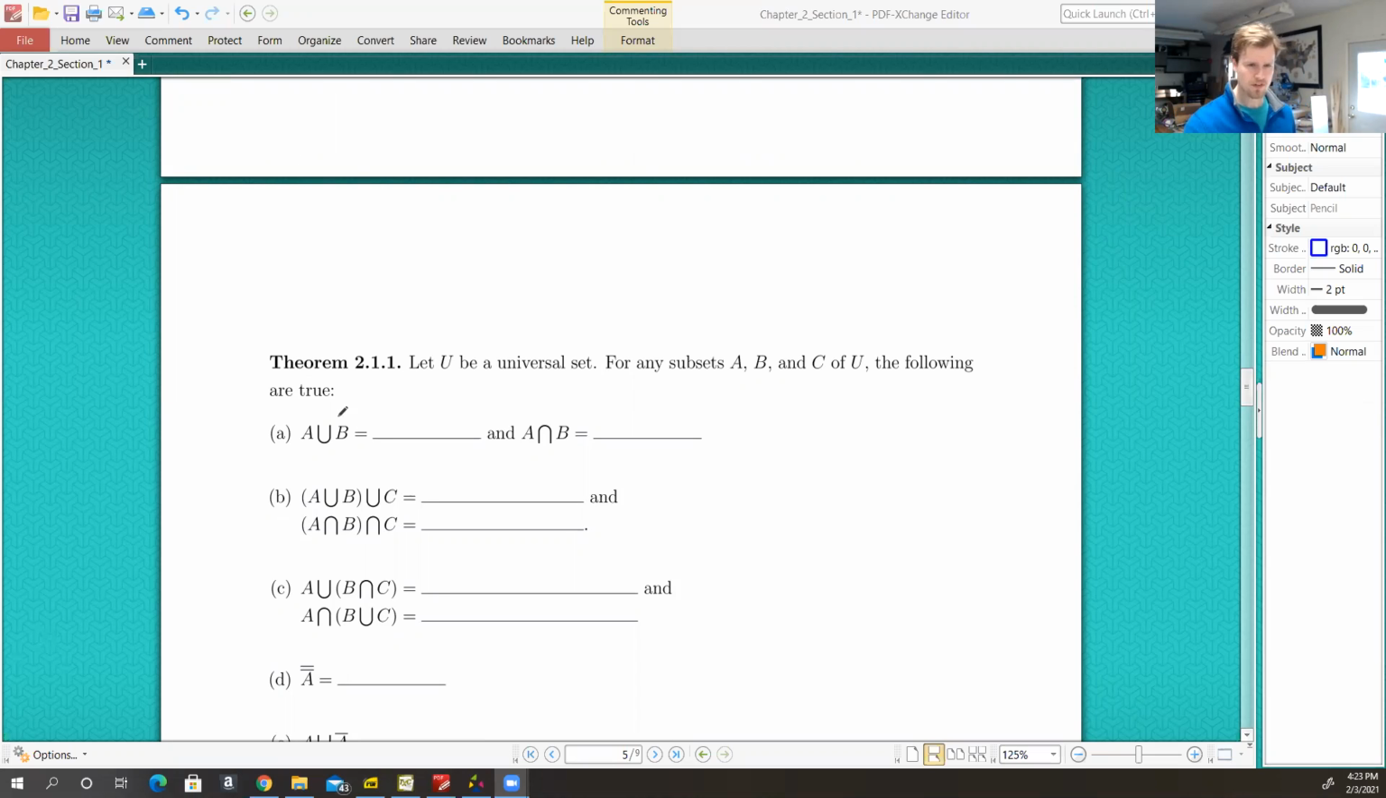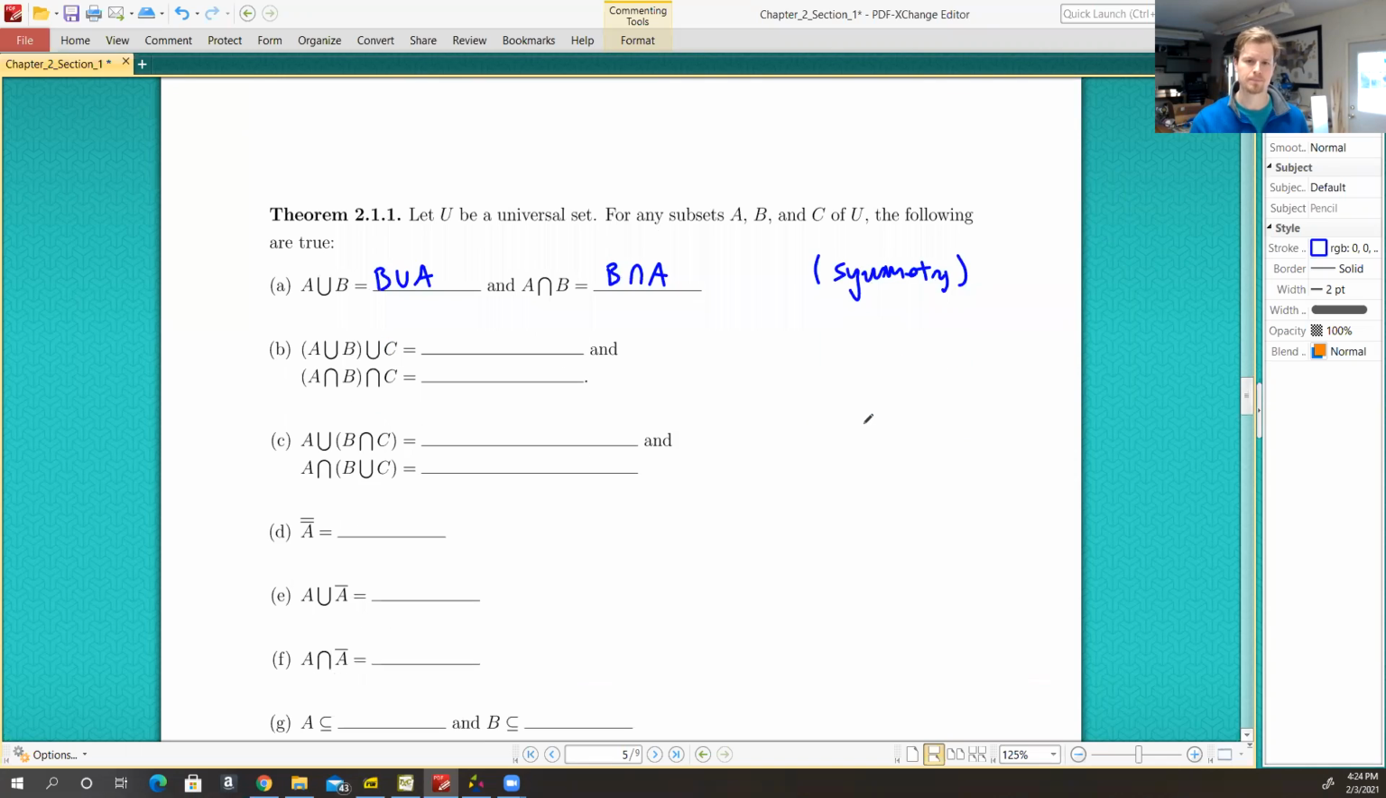All right, so A union B is equal to B union A. It doesn't matter what order I union things in, they're the same thing. Same thing with intersection. To say that things belong in A or B is the same as to say that things belong in B or A. To say that things belong in A and B is the same thing as saying things belong in B and A. Okay. So this is symmetry. We'll see a little bit about symmetry later, but we can flip it. That's what we want to say there.